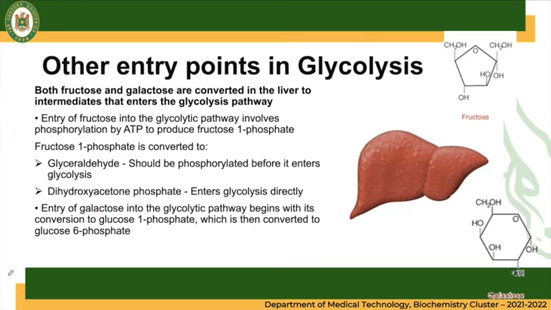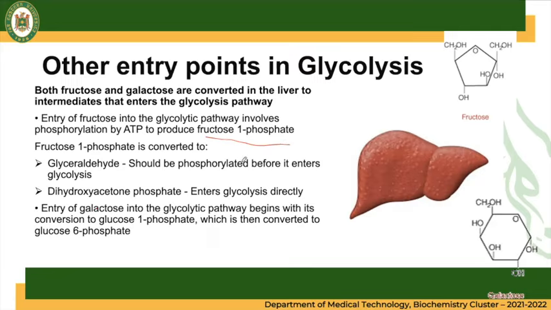The other entry points in glycolysis. Both fructose and galactose are converted in the liver to intermediates that enter the glycolysis pathway. Entry of fructose into the glycolytic pathway involves phosphorylation by ATP to produce fructose 1-phosphate.